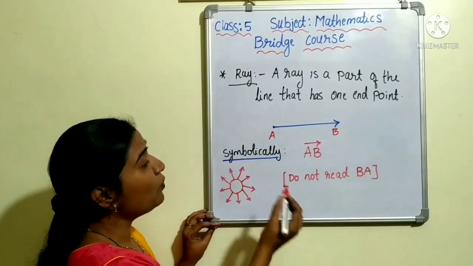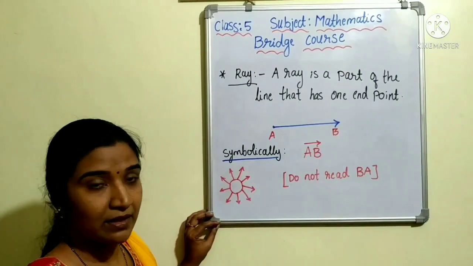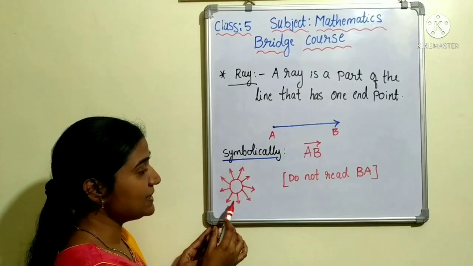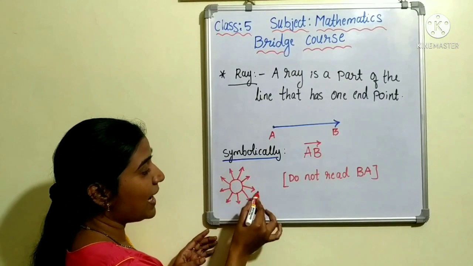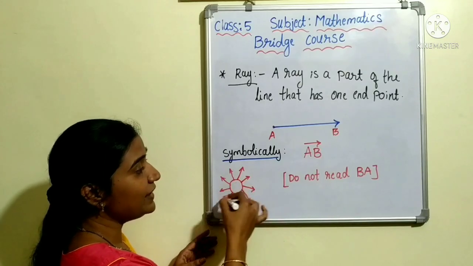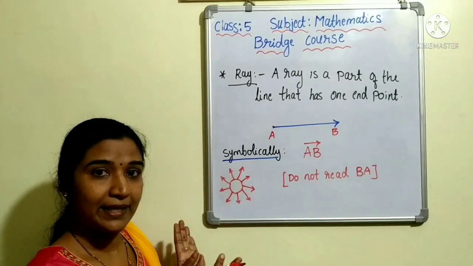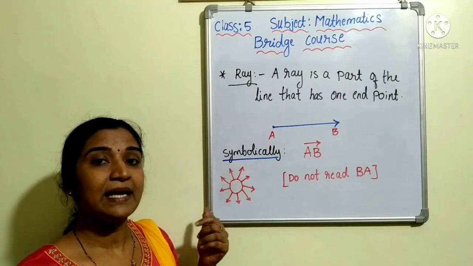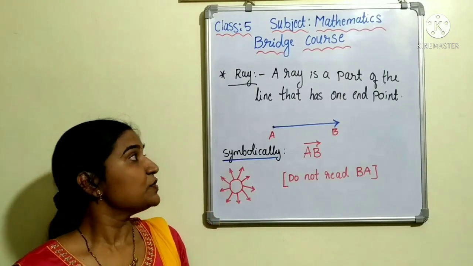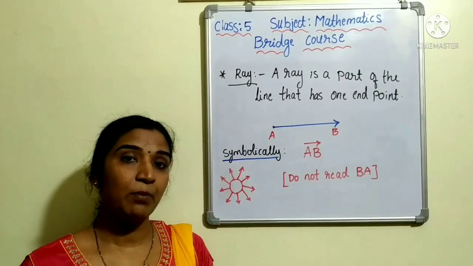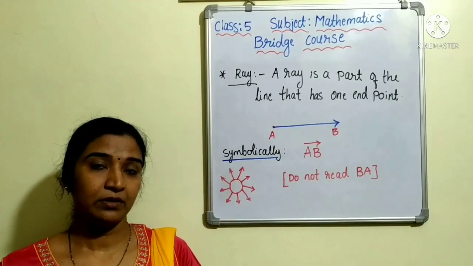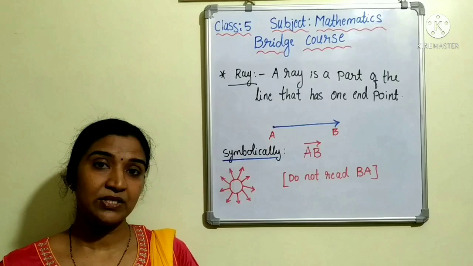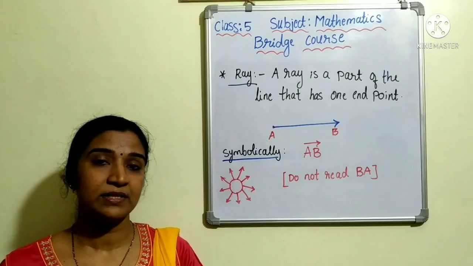Got it? Now, which is an example for a ray here? The best example is the sun ray. So here the source is fixed and the rays will extend infinitely in all directions. So this is the best example for a ray. So hope you have understood about line, line segment, ray and point. So in this session we have covered all these concepts.